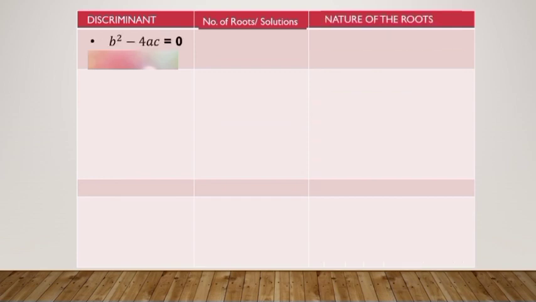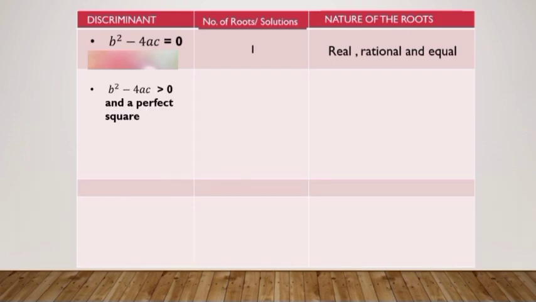Now let's analyze. We have the discriminant, number of roots or solutions, and the nature of the roots. If b squared minus 4ac, or the discriminant, is equal to 0, we have one solution. It means the nature of the roots is real, rational, and equal. If b squared minus 4ac is greater than 0, positive and a perfect square, we have two solutions, real, rational, and not equal.